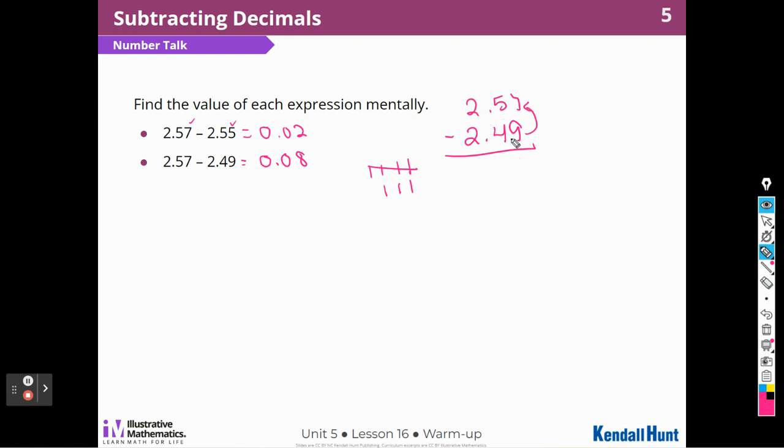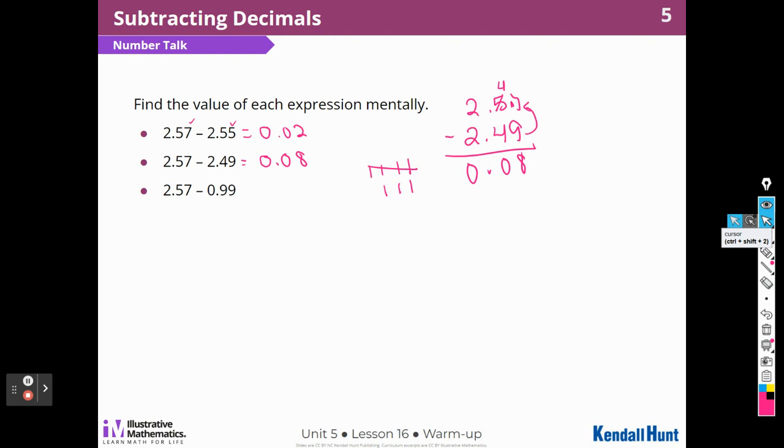But let's go ahead and borrow and subtract and see, right? So I'm going to have to borrow from the 5 to make this 17 and this 4 because I cannot take 9 from 7. So 17 minus 9 is 8. 4 minus 4 is 0. And 2 minus 2 is 0 as well. So yeah, that worked. That counting up method did work. Okay. All right. This one is going to take, let's see, how should we do this one?